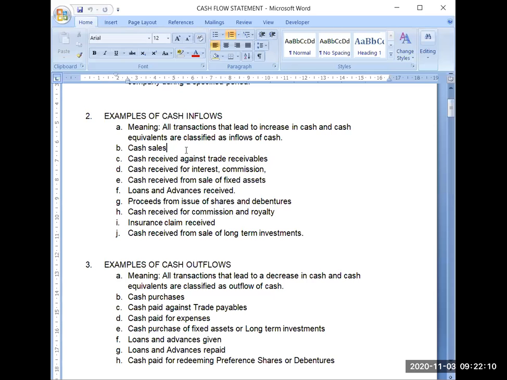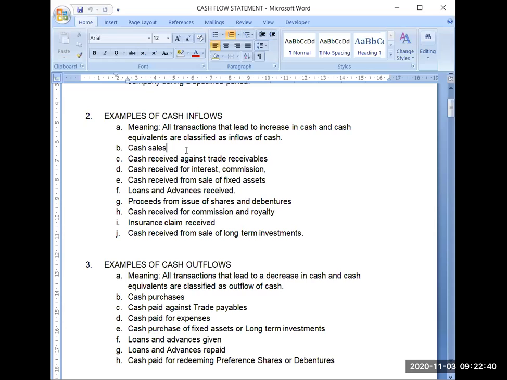Then second example is cash received against trade receivables. So obviously, what are trade receivables? Now you should be knowing about trade receivables. Trade receivables include two things, that is debtors and bills receivable. So either you will be receiving cash from your debtors or you will be receiving cash against your bills receivable when the due date comes. So obviously that will also be termed as cash inflows.